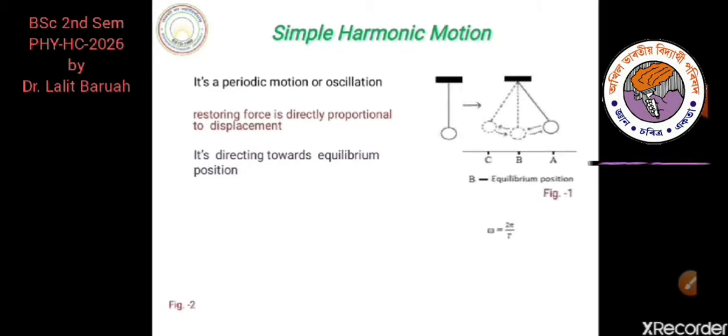We consider a simple pendulum, that is a ball hung with a string. If we push the ball to a position A, the ball will swing between A and C through the equilibrium position B with angular velocity omega. Here the motion of the ball can be represented as simple harmonic motion because it shows periodic or oscillatory motion, and the restoring force is proportional to the displacement, and the restoring force is also directed to the equilibrium position B.